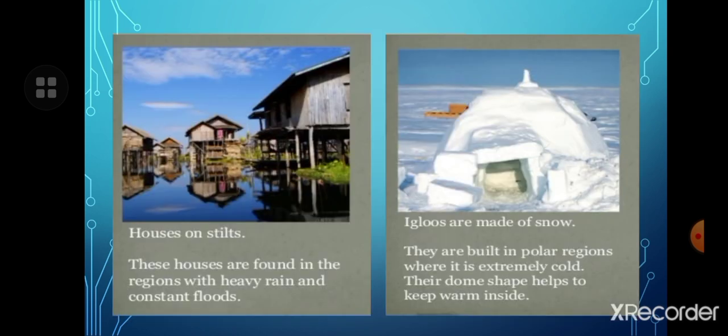Houses on stilts are found in regions with heavy rains and constant floods. And igloos are made of snow, and they are built in polar regions. Polar regions are very cold regions where it is extremely cold, and the dome shape helps to keep it warm inside.